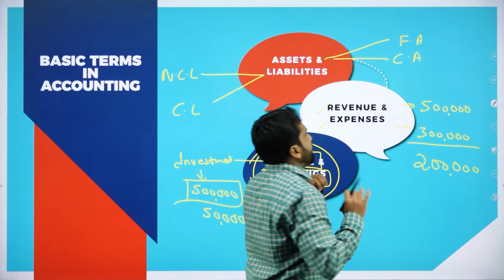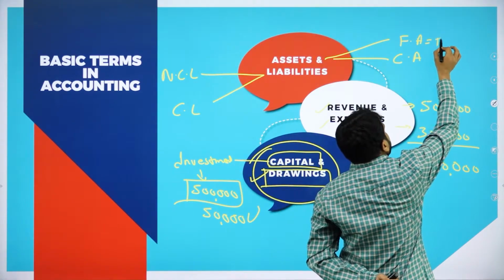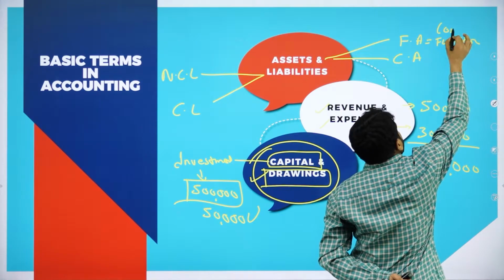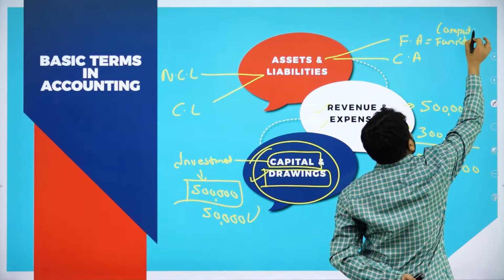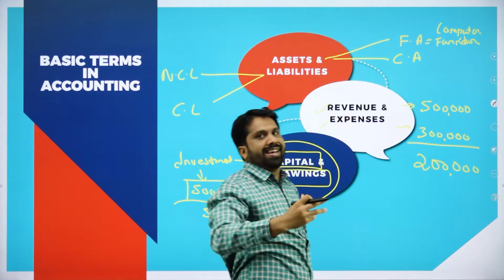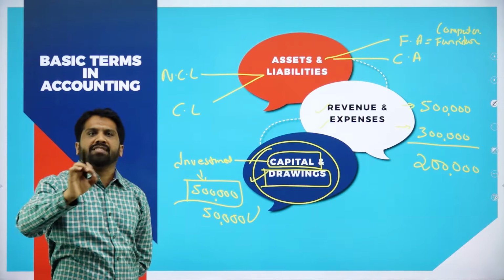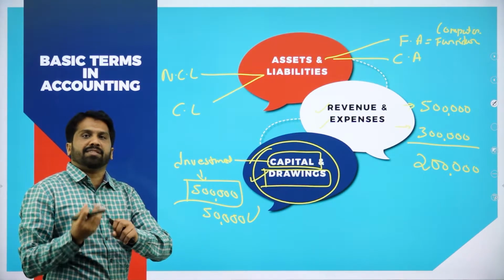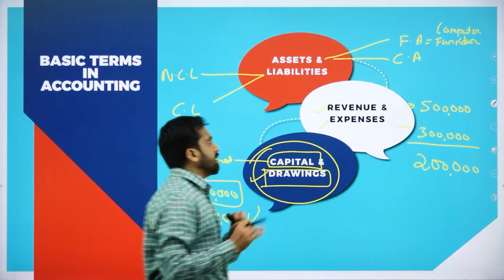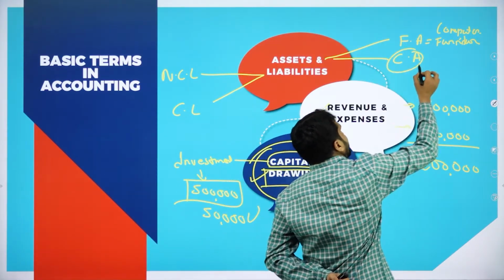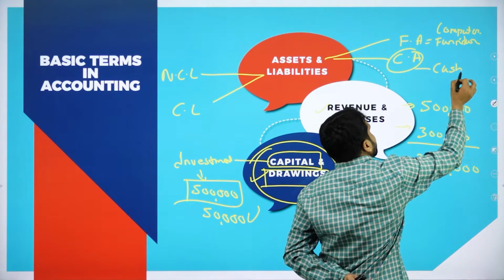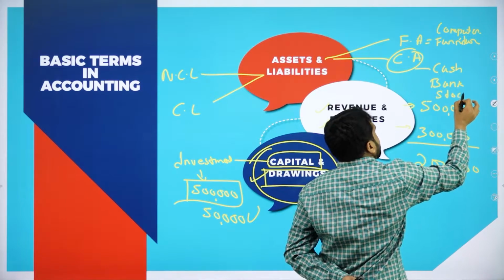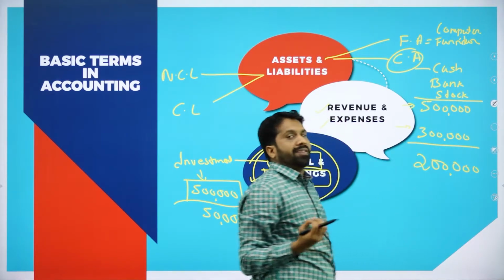Now, fixed asset examples are like your furniture, your computer, your air condition, AC, all comes under fixed asset. What do you mean by current asset? Current asset means which are fluctuating. Like the simple example for current asset, your cash balance, your bank balance, your stock. Stock means what? Raw materials.